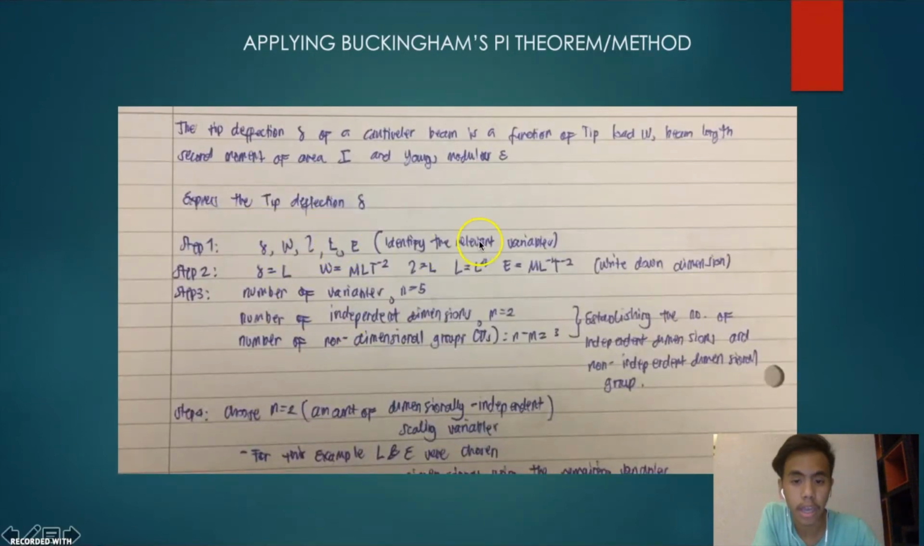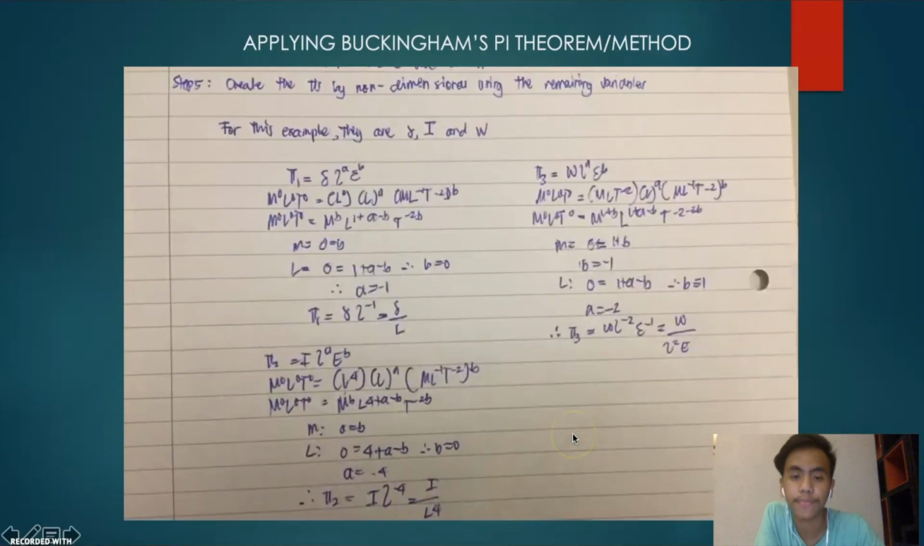So first of all, I identify the relevant variables of each unit, and I then write down the dimensions. Step 3, establishing the number of independent dimensions and non-dimensional groups. Step 4, divide the dimensions into independent scaling variables. So I choose m equals 2. For example, length and modulus were chosen. For step number 5, create the pi groups by non-dimensionalizing using the remaining variables. For this example, I used the tip deflection, the I, and W.